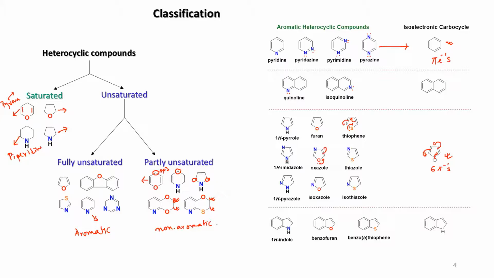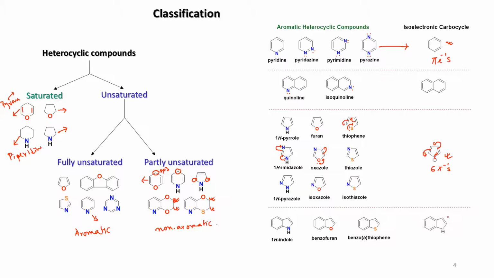So ultimately you have a total of 6 electrons: 2 from the direct pi bond and the other electrons from the non-bonding orbital of the heteroatom, and that takes part in the delocalization.